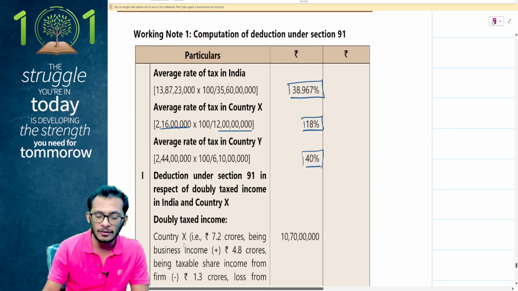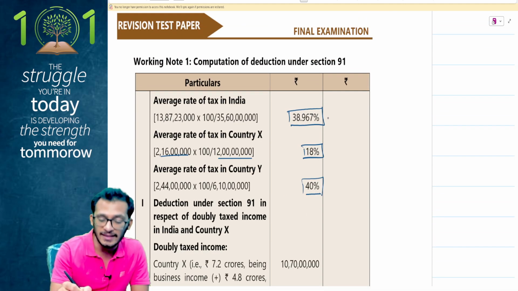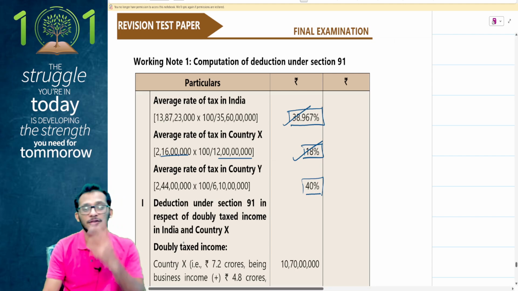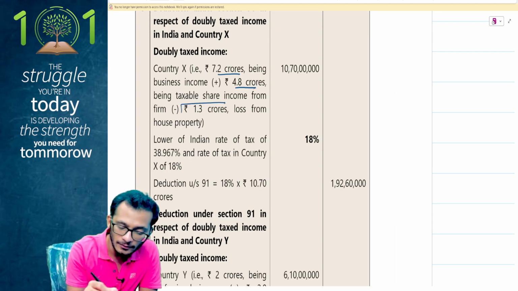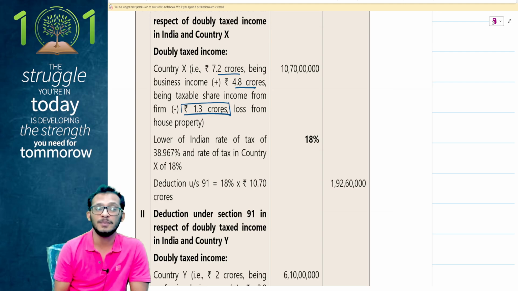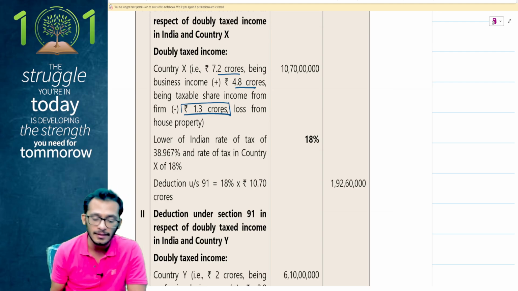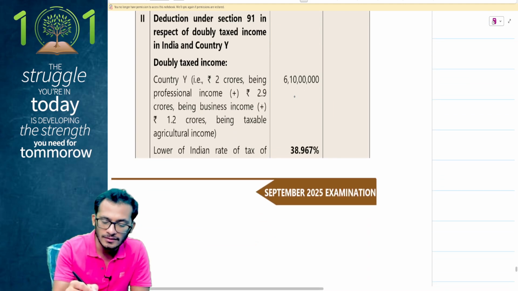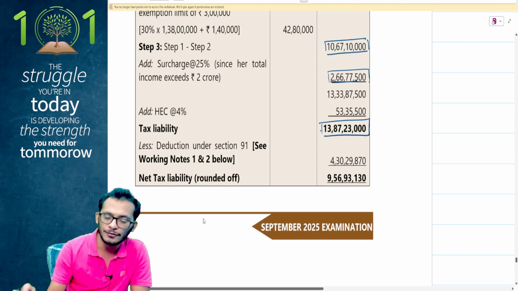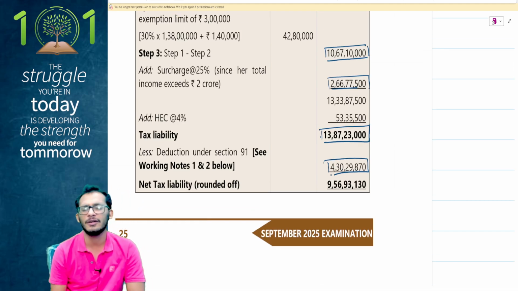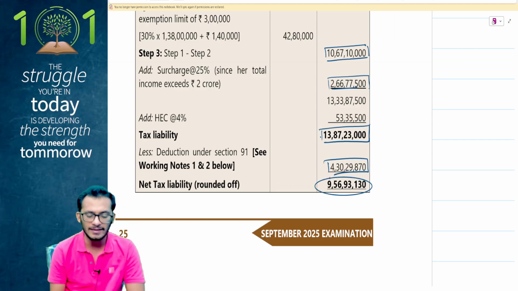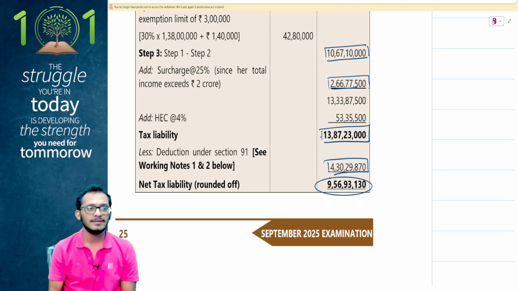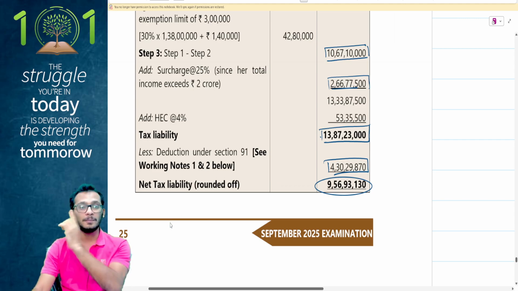Now, when it comes to this, you can obviously easily understand. When it comes to India versus X, I will take X. But when it comes to India versus Y, I will take India, because whichever is lower. For the doubly taxed income, people, you will take the 7.2 plus the 4.8, but you will also remove the 1.3 crores of the HP loss because that is not a doubly taxed income. But when it comes to the other country, you can take the whole 6.1 crores itself. Taking that into consideration, you found your doubly taxed income, and the double taxation relief as 4.3 crores, and therefore your final tax payable has come to 9.5693130.